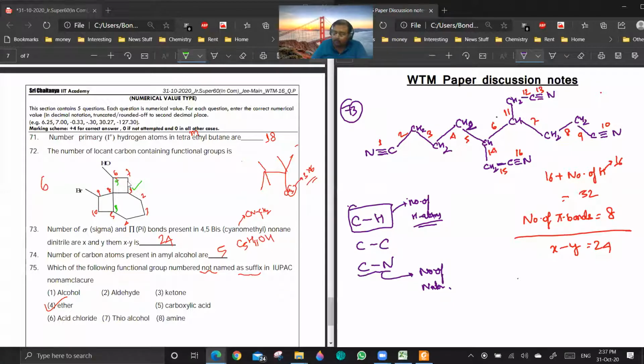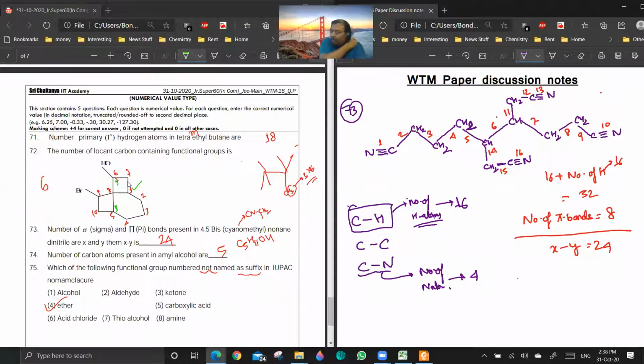Yes or no? And the number of C-C sigma bonds. So what is the number of hydrogen atoms? If you count 2, 4, 6, 7, 9, 10, 12, 14, 16. So the number of hydrogen atoms is 16. The number of nitrogen atoms is 4.